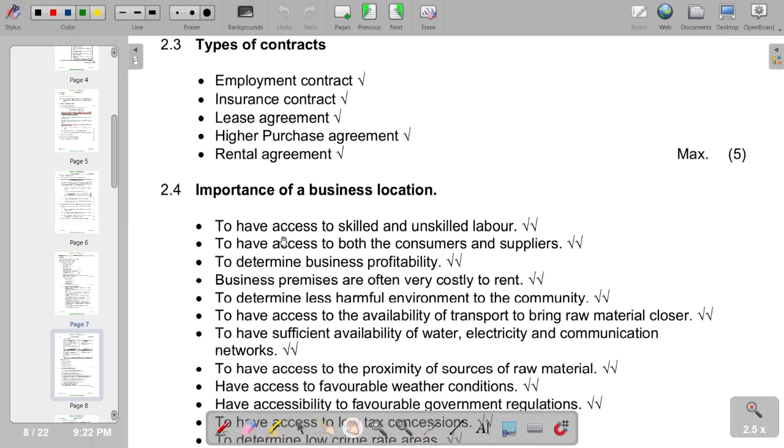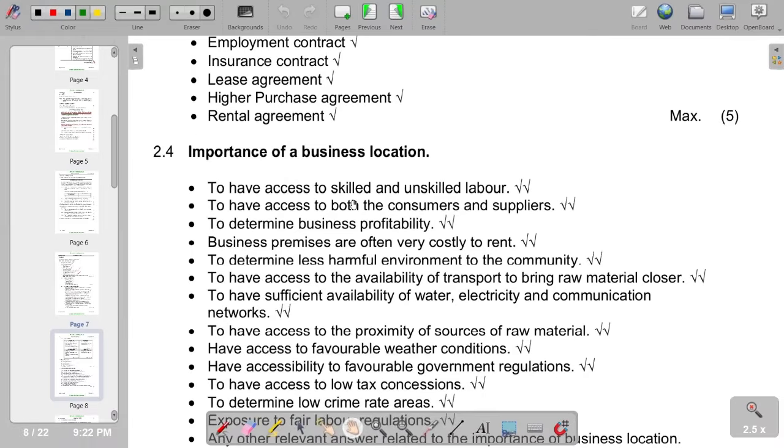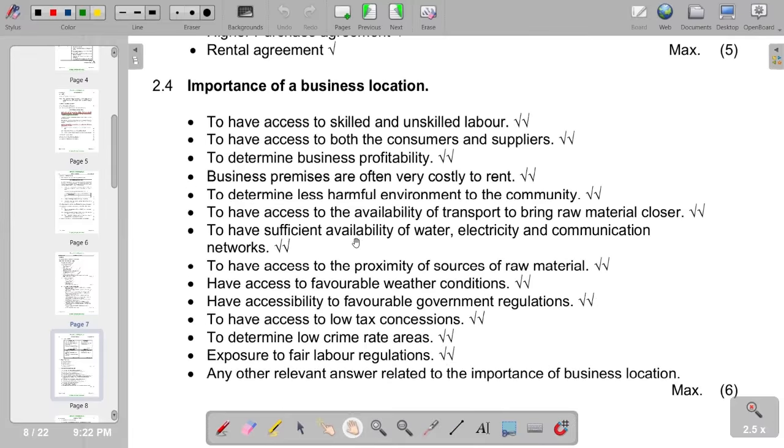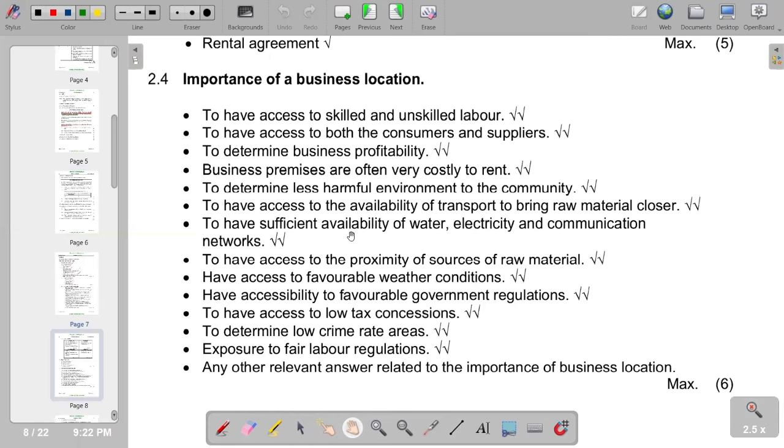So we have the importance as listed: to have access to skilled and unskilled labor. We have access to both the consumers and suppliers to determine business profitability. Business premises are often very costly to rent. Further points we also have in terms of importance of a business location.